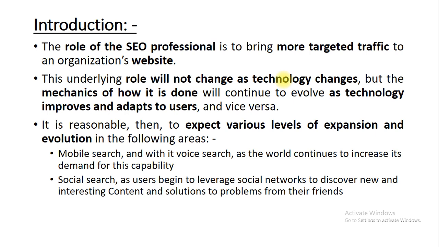Next is social search. A user begins to leverage social networks to discover new and interesting content and solutions to problems from their friends. Social search is used on social networks, generally to discover new concepts and solutions to your problems, which you can find from your friends. So the second type of search is known as social search, and it is available on the social network.